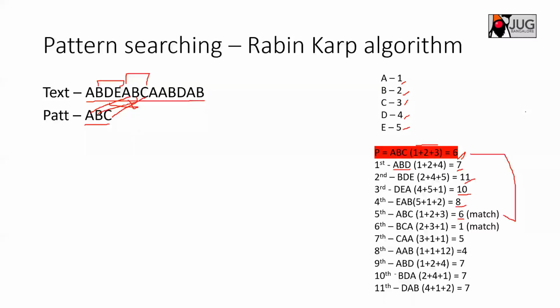For example, let's see BCA. What you have is 2 for B, 3 for C, 1 for A, and again this is coming to 6. This is also a match because it is matching the hash of the pattern to be searched, which is 6. But the strings are not the same here. So when you start doing the comparison, A is matching with B, then it fails. So this is called a false positive case. Only in this case do you do a comparison of the strings, otherwise you are not comparing the strings.